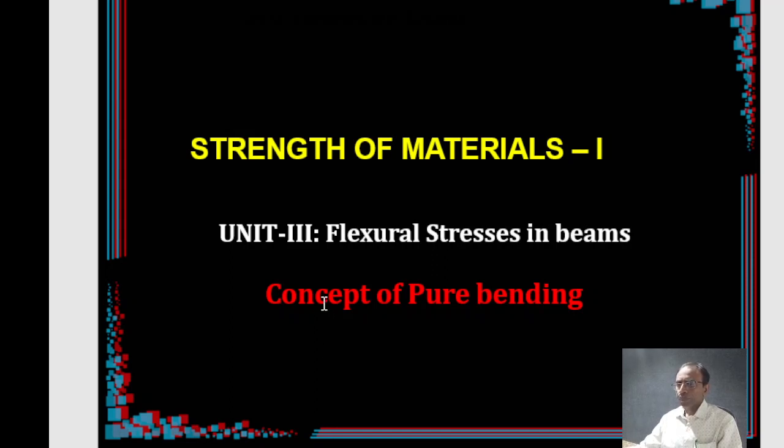Welcome to the discussion on the topic of concept of pure bending. This is a part of unit 3, namely flexural stresses in beams, or sometimes it is also named as pure bending in the course Strength of Materials 1.